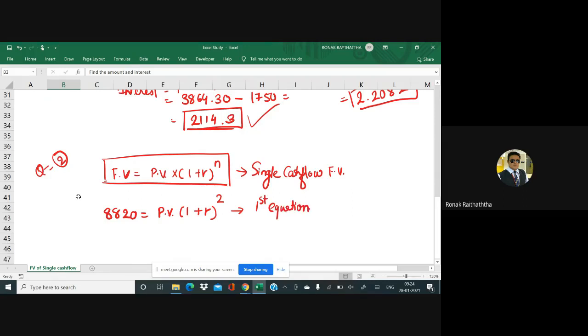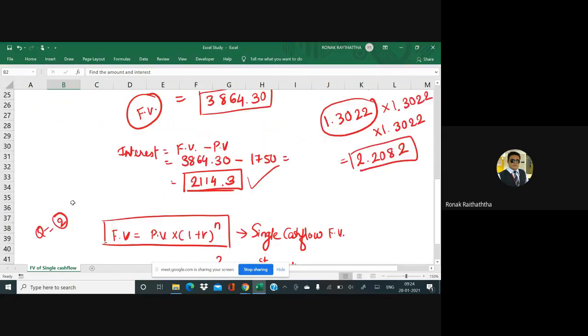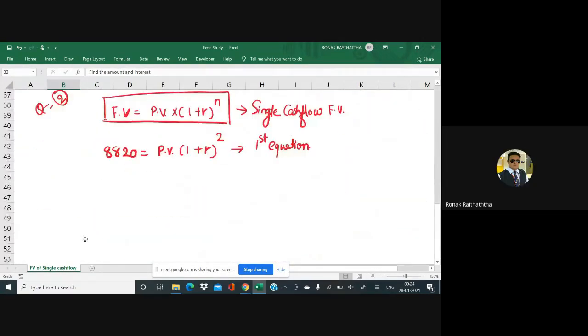Now let's frame the second equation in the same manner. Can someone tell me what I'll be putting there? Instead of 8820, how much I'll put? 9261. Absolutely. Very true. So 9261 equal to PV (1 plus R) raised to how many? 3. Very true, 3. So that's gonna be my second equation.